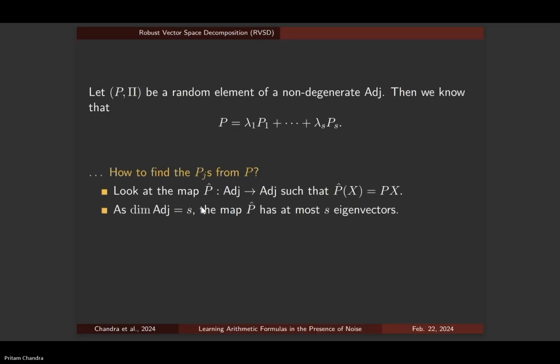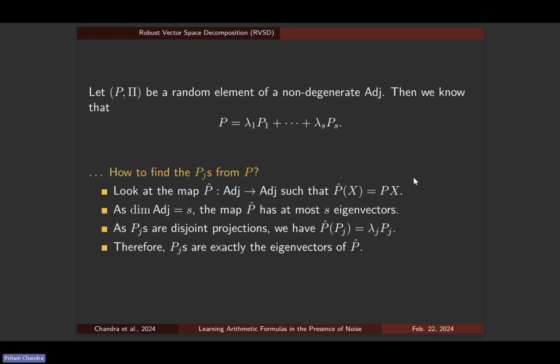When we look at this operator, now this operator is on a space of dimension s, to a space of dimension s. So this has at most s eigenvectors. And if we look at the action of p hat on each of these pj's, so if we multiply this to pj, we get a pj squared term. And because pj is a projection, pj squared is just pj. And we get pi pj terms. And when i is not equal to j, because these are disjoint projections, that's just 0. So p hat of pj is just lambda j of pj. So pj is an eigenvector of p hat. And because there are s such projections, this just means that these projection operators pj's are exactly the eigenvectors of this map p hat.